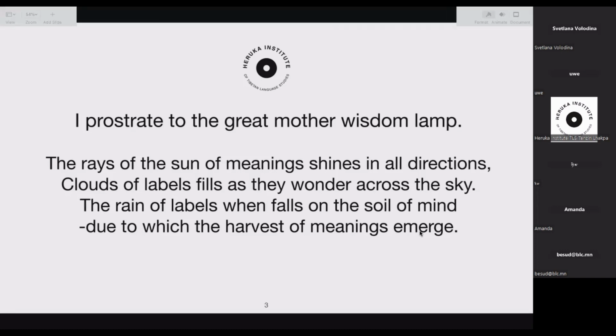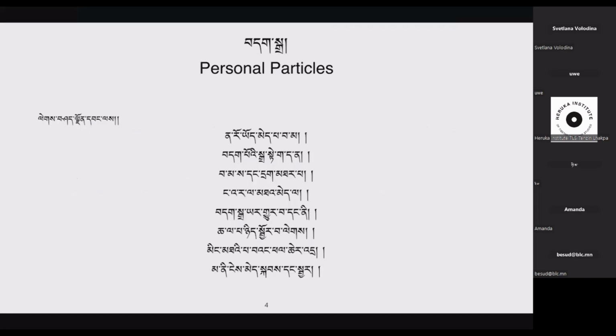Okay, so with this verse, let us continue our lesson, and we go back to the verse from the Tree of Excellent Speech, which introduces us to the particles as well as the usage cases of these particles. So let me read this. There are two verses here.